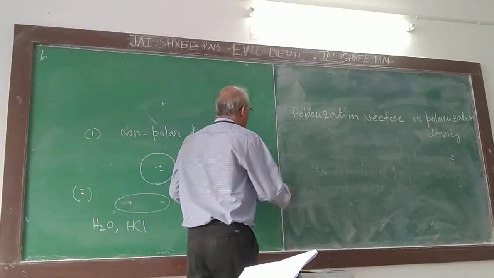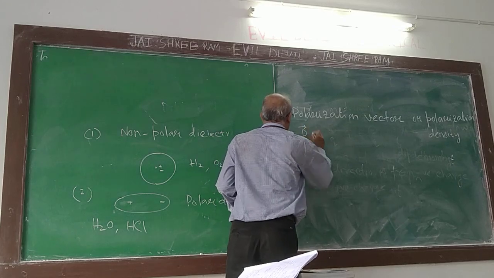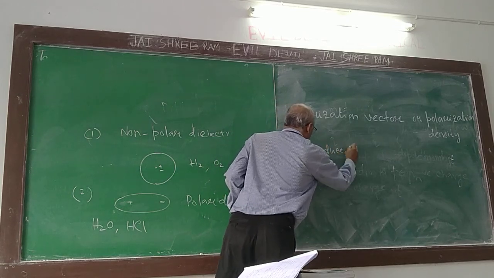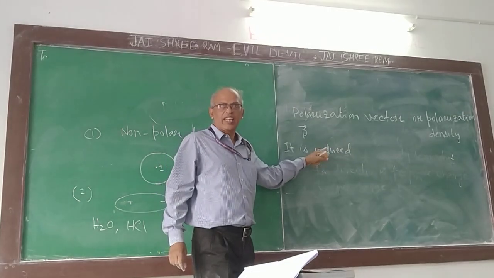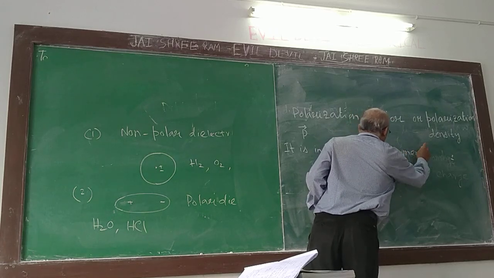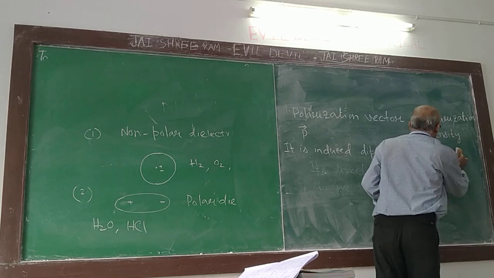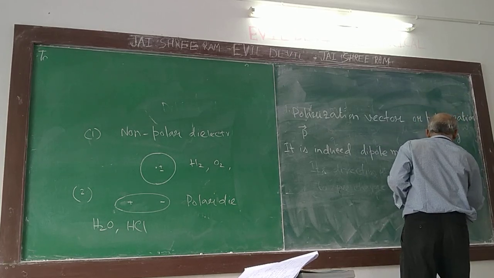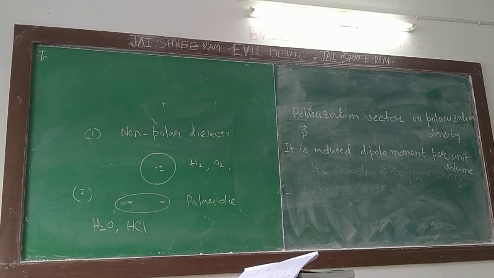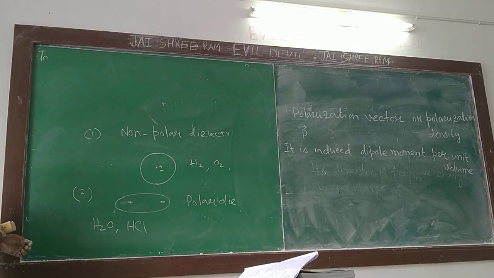It is denoted by P. What is it? It is the induced dipole moment per unit volume, not the permanent dipole moment.